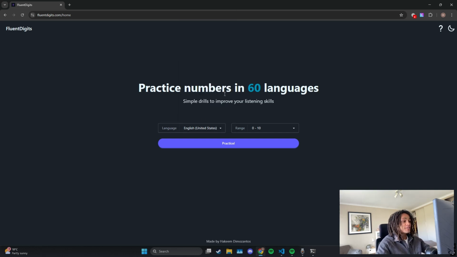But anyway, pretty much what my site does, it just helps language learners learn numbers, practice numbers, memorize numbers in their target language. So pretty much all it will do, it just generates a random number and it will generate the speech for that number using the Google text-to-speech. And then that speech will be played to the user, and the user pretty much just has to listen to it and guess what the number is. And if they guess it right, then they go to the next question. If they get it wrong, then they don't. Anyway, I'll show you in the demonstration.